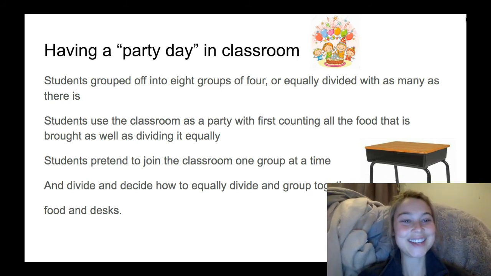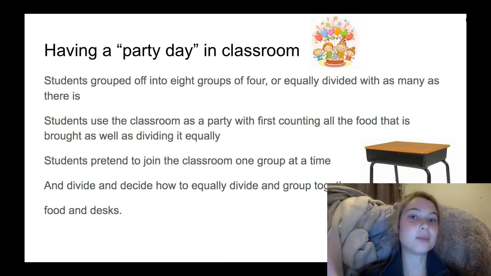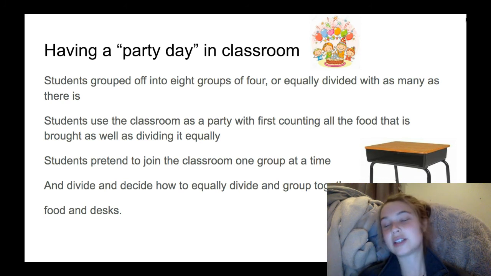All right. So students will be grouped off into four per group, so 8 groups of 4, because the total of students is 32. We'll be throwing a party, so we'll be dividing the food out, and then each group will be coming in, and you're going to be adding groups and subtracting groups and everything. This is what is teaching them standard algorithm of addition as well as fractions.